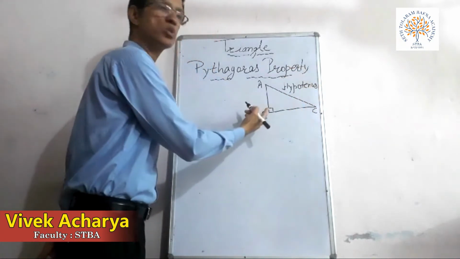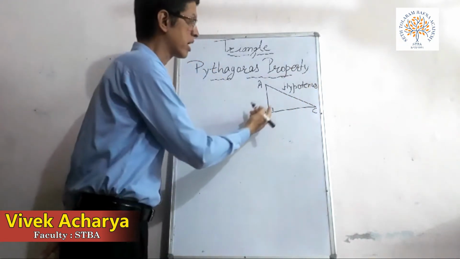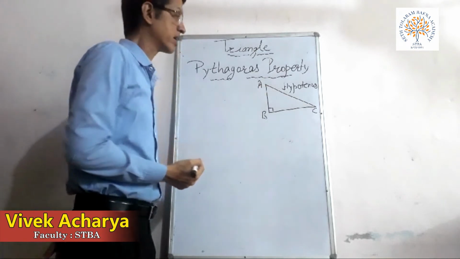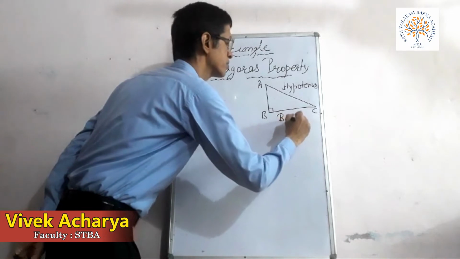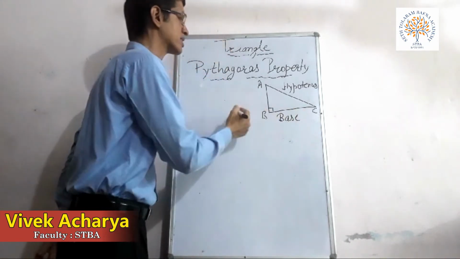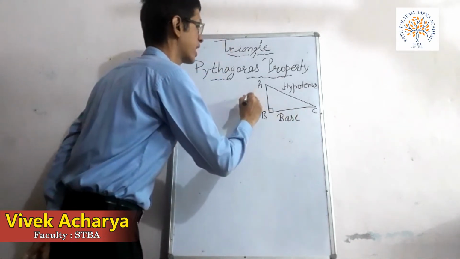The side opposite to the right angle is called the hypotenuse side. One side is called the base, you can take this as the base, and the remaining side is called the altitude or height.